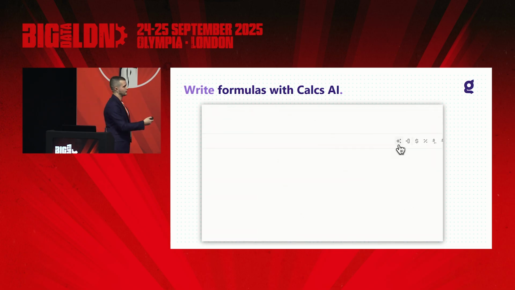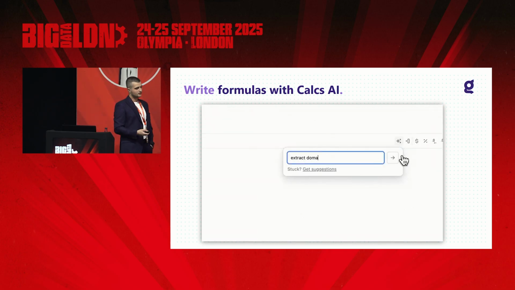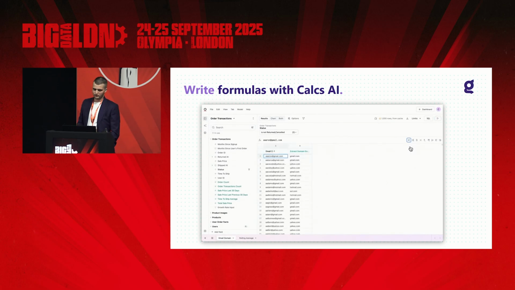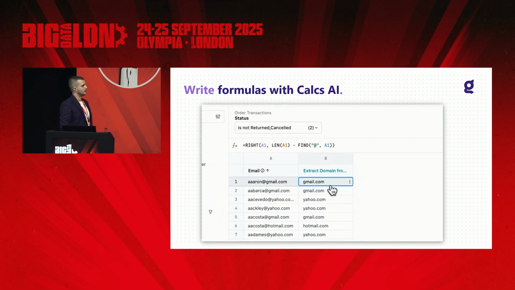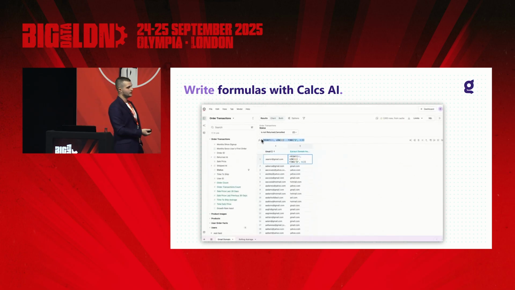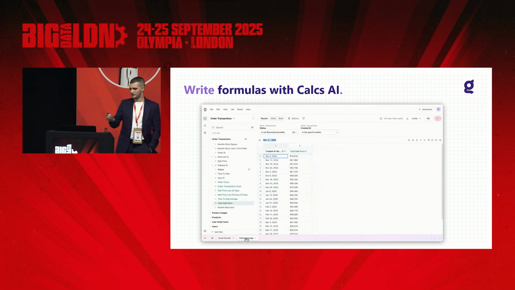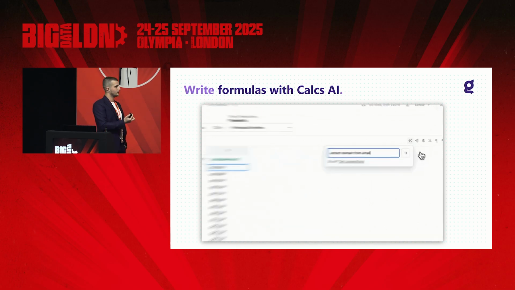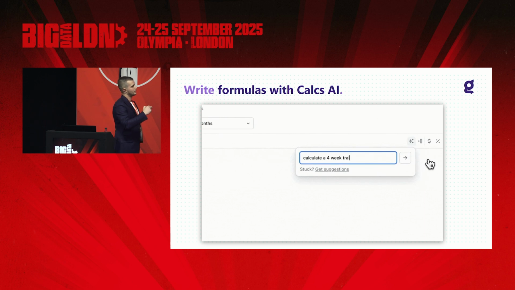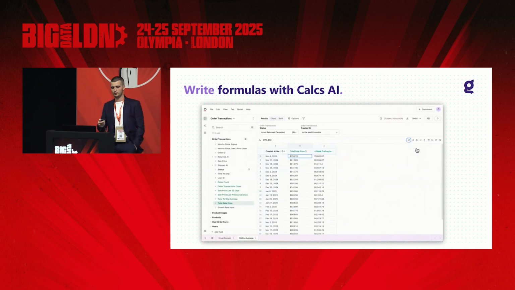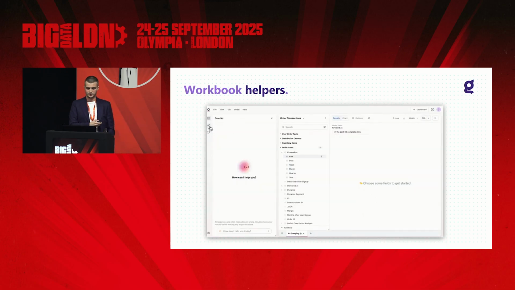And if I had to quickly visualize some of these, this is an Excel-like feature where, for example, you can extract the domain from an email. You don't necessarily have to know how to write SQL or the respective Google Sheet functionality. And even us as data engineers find this useful, right? Because you can compile it via AI. What's interesting is that anything you're seeing here can eventually be upstreamed and converted to SQL. So you can make that natively available into the platform across other dashboards as well.